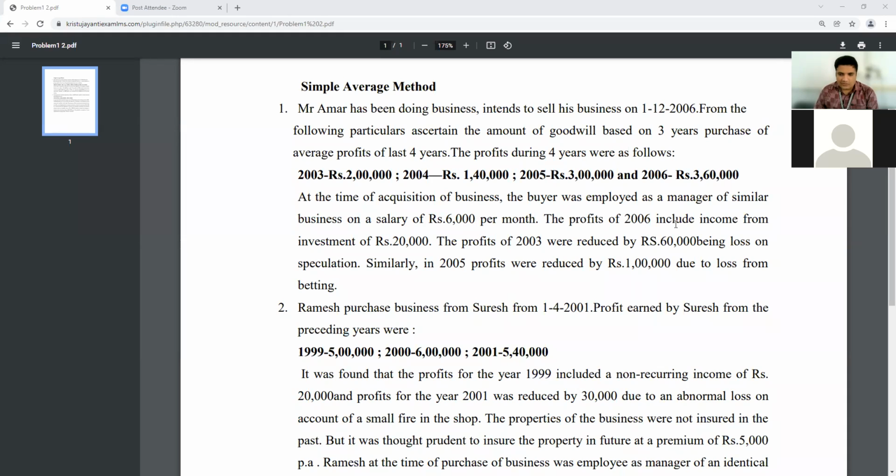Then the profits of 2006 include income from investment 20,000. In 2006, this amount we need to add or minus, later we will check. The profit of 2003 was reduced by rupees 60,000 being loss on speculation, that amount we have to deduct. And similarly, in 2005, profits were reduced by rupees 1 lakh due to loss from betting. Okay, this was the question.